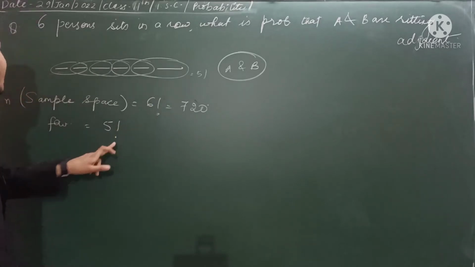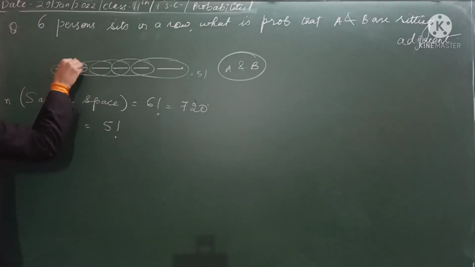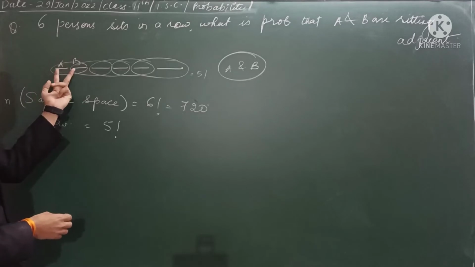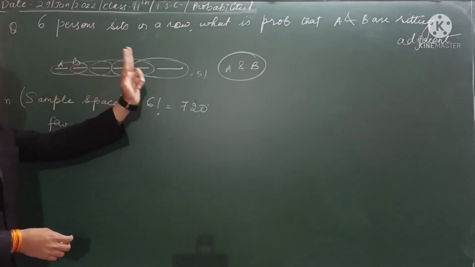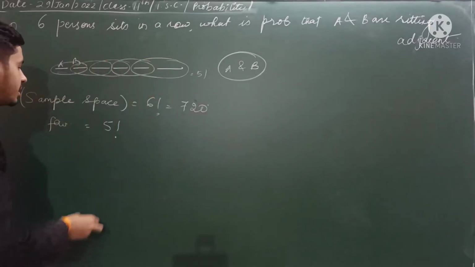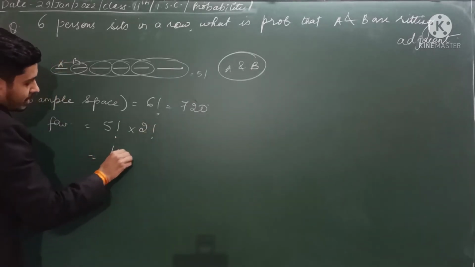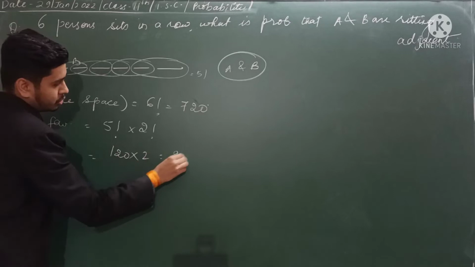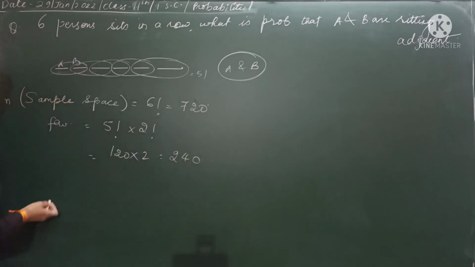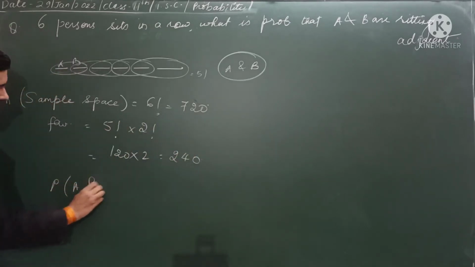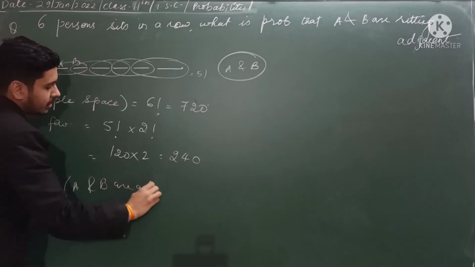Okay, 5 factorial. And if this AB changes its orientation, meaning BA, BA, BA, BA, BA, then also they are adjacent to each other. So into 2 factorial we have to do. This is 120 into 2, which is how much? 240. So what will be the probability when A and B are adjacent to each other?